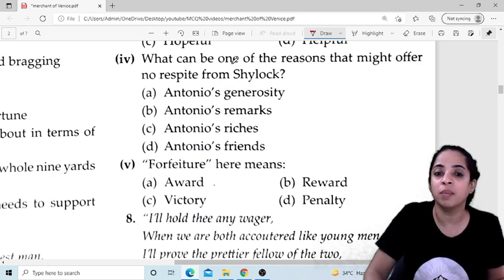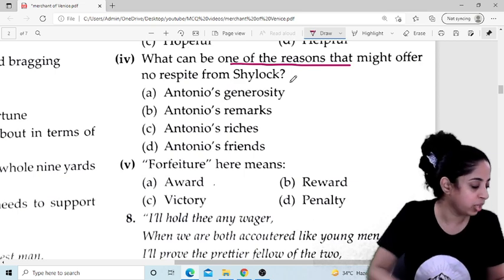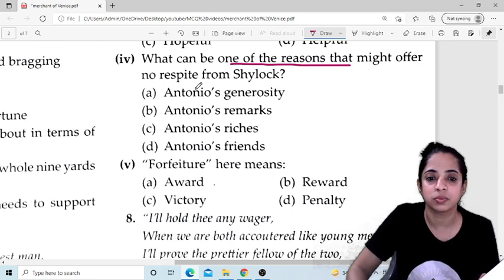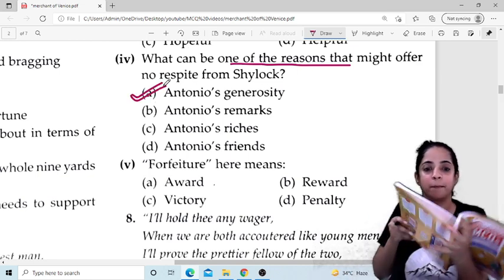So what can be one of the reasons that might offer no respite from Shylock? It has to be Antonio's generosity. Antonio's generosity is the answer.